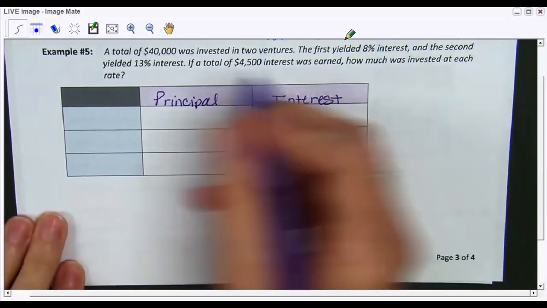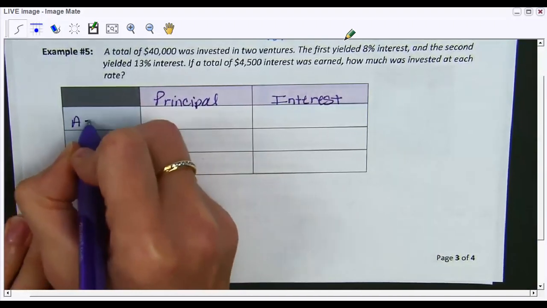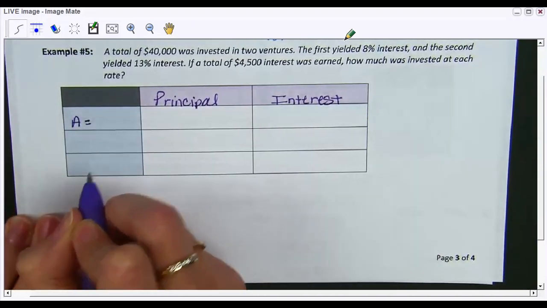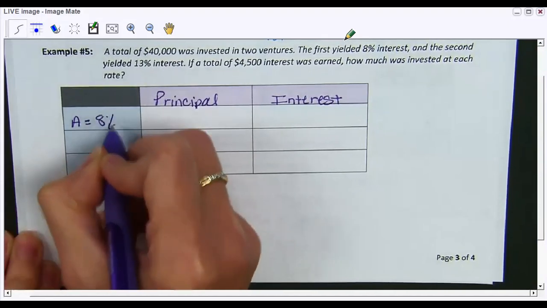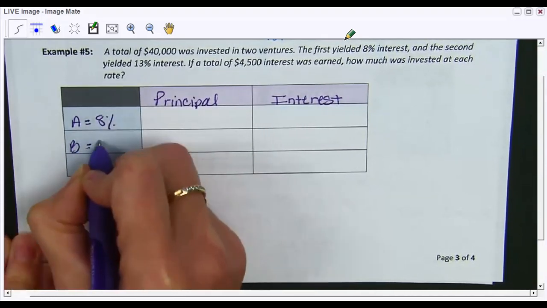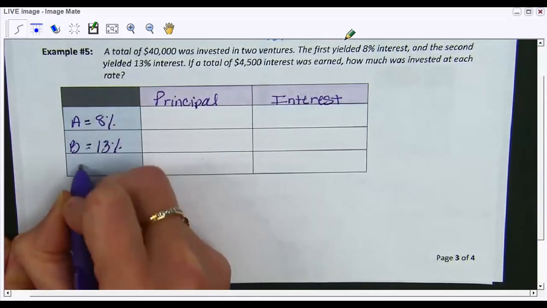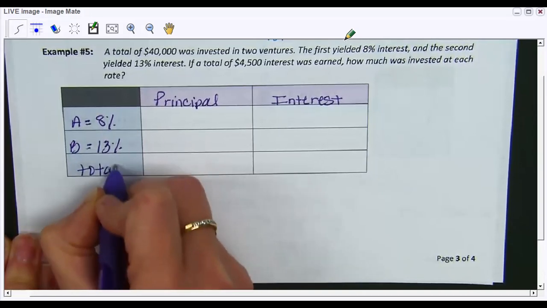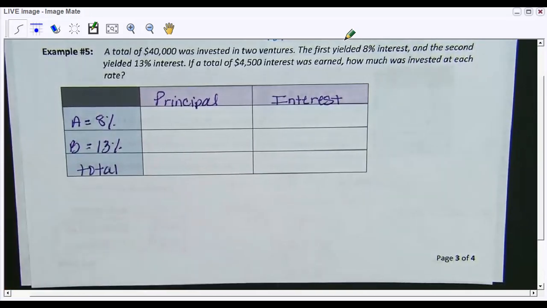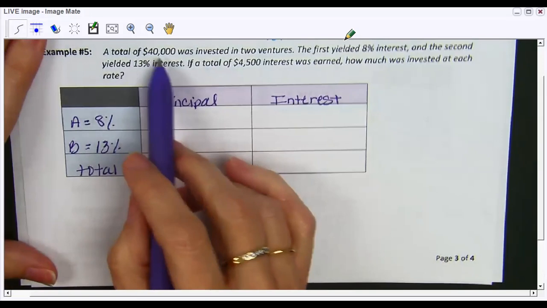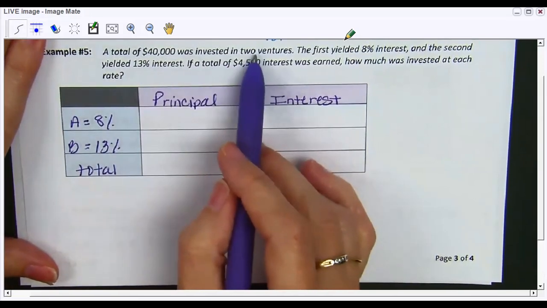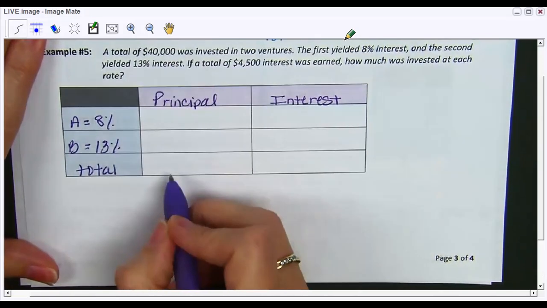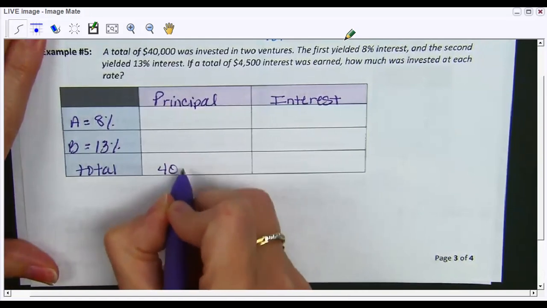So again, I'm going to set this up as account A at 8% and account B at 13% with my total down here. Okay. Now, when I look at this, I look at the information that I know or that I see within my problem. So a total of 40,000 was invested into two ventures. So I know my total principal invested is 40,000.